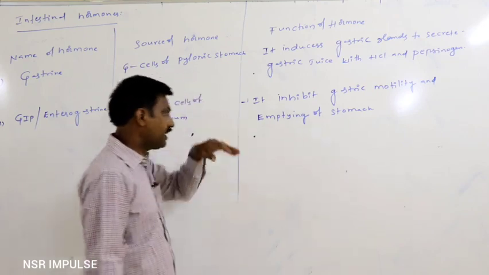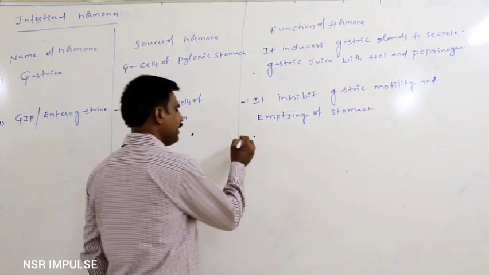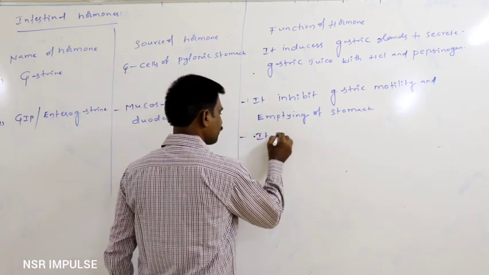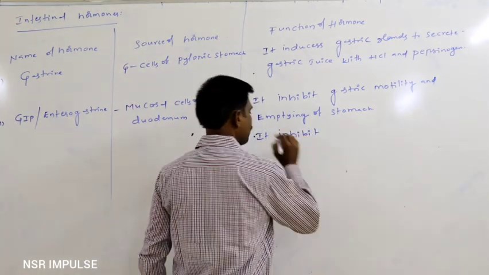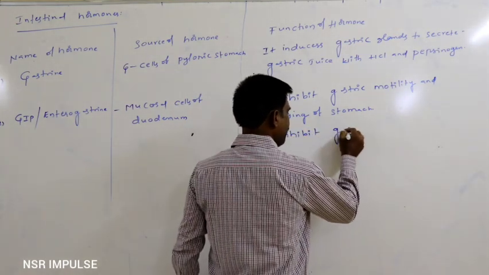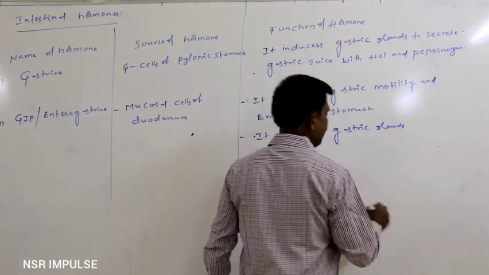That is said to be inhibiting the emptying of the stomach. And it inhibits gastric glands' activity.